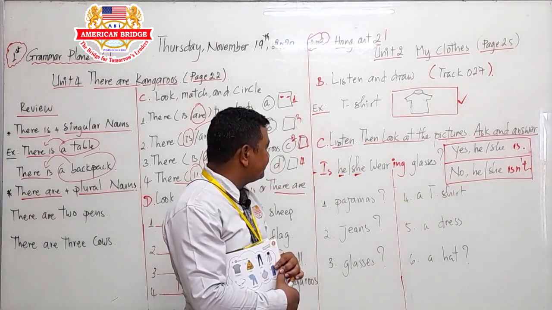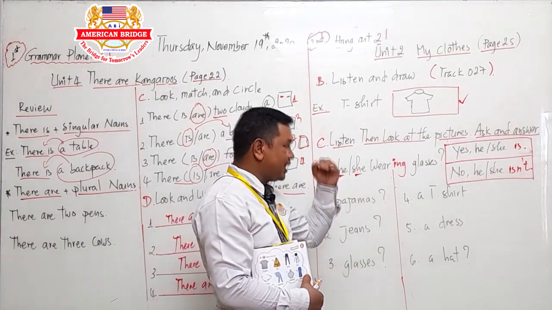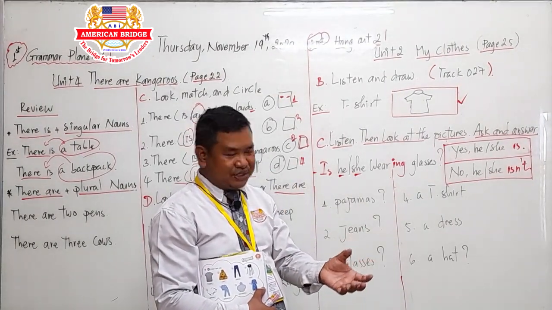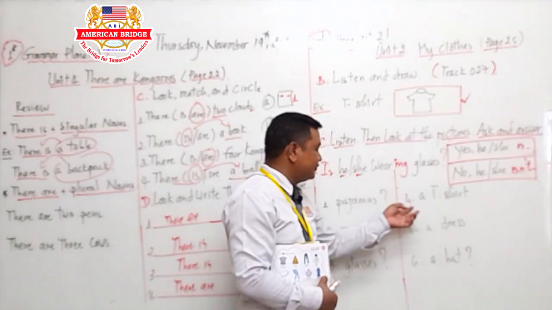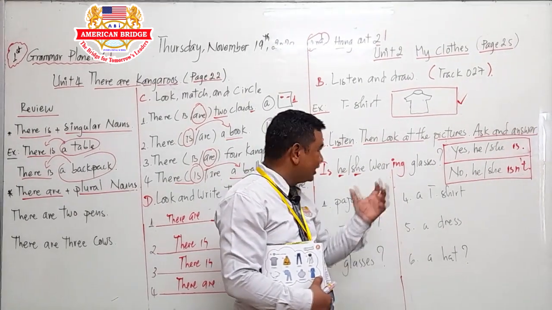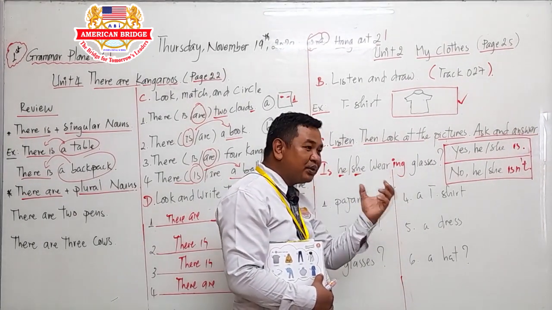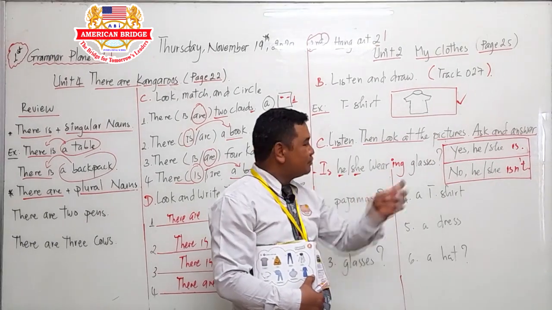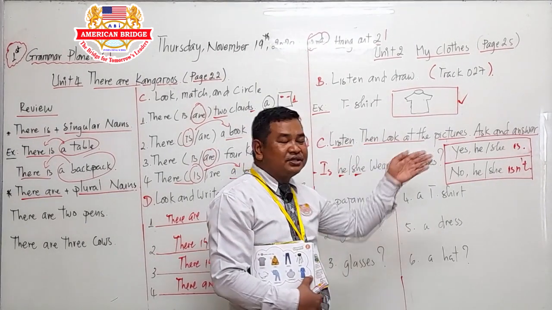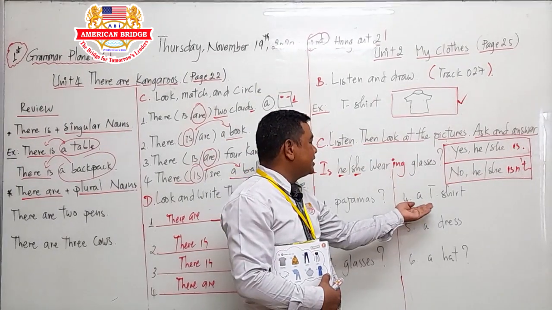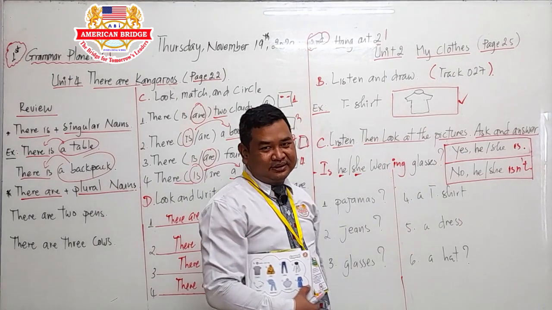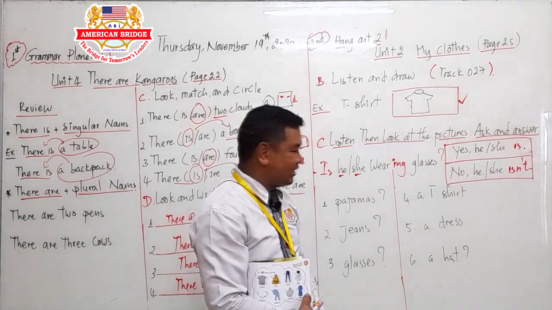Okay, so number 3, is he or she wearing glasses? Yes, he or she is, if he or she is wearing glasses. Okay, so move to number 4. Is he or she wearing a t-shirt? If he or she is wearing a t-shirt, you say yes, she is. That is the short answer. Short answer means present continuous, and you can answer with the short answer. If he or she isn't wearing a t-shirt, you say no, he isn't. Only this, to make the conversation easy to understand, right?